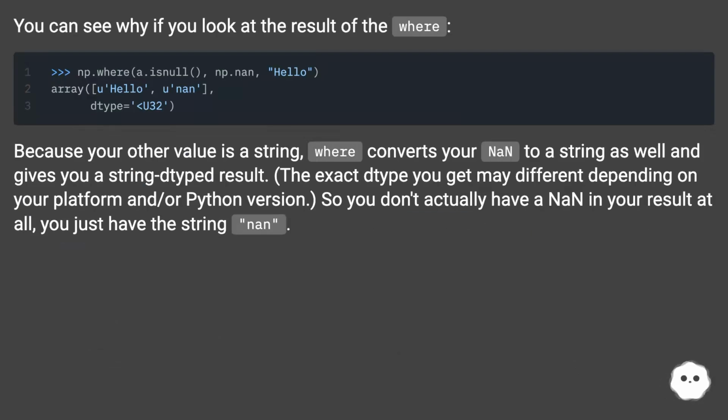You can see why if you look at the result of the where. Because your other value is a string, where converts your NaN to a string as well and gives you a string-typed result. The exact type you get may differ depending on your platform and/or Python version. So you don't actually have a NaN in your result at all, you just have the string NaN.